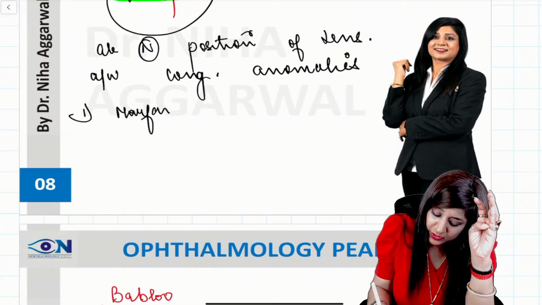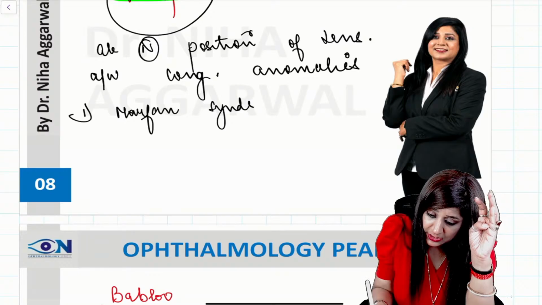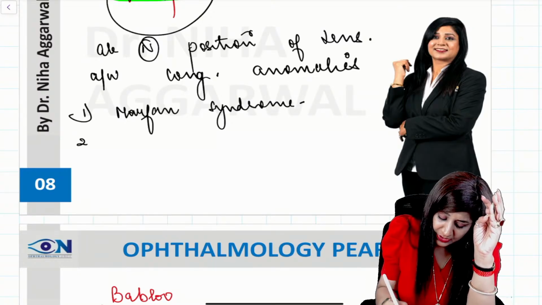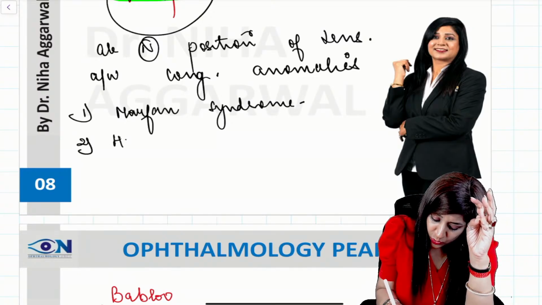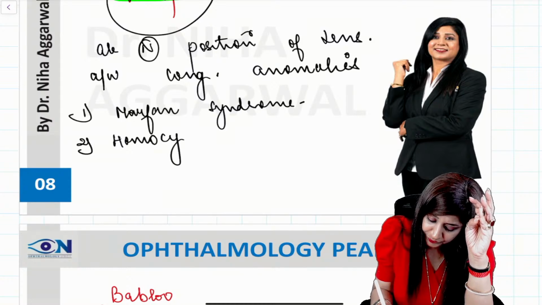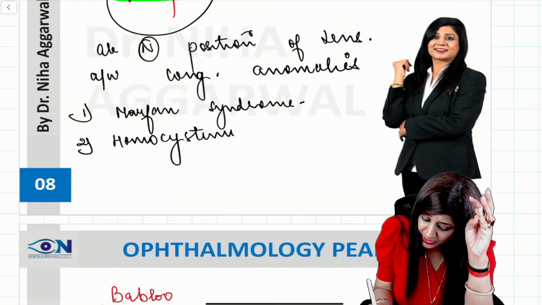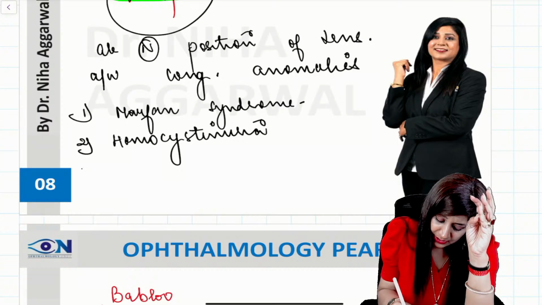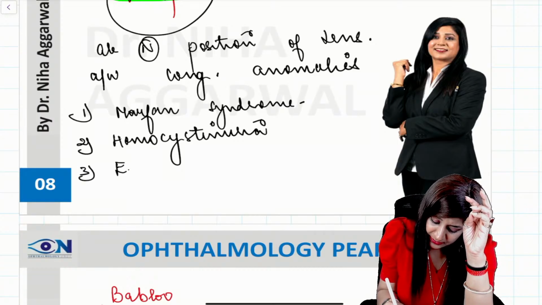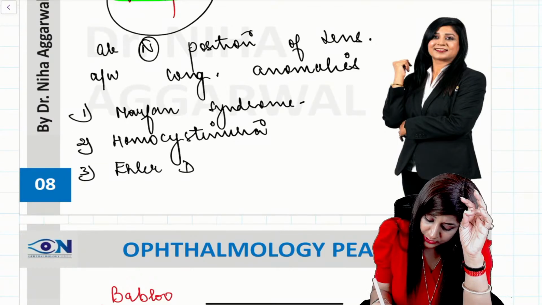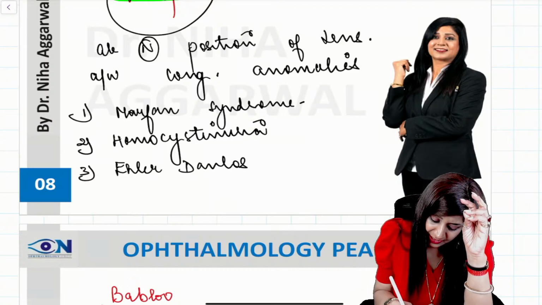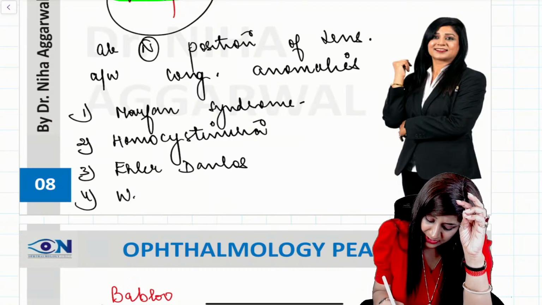Can you tell me what is the type of subluxation in Marfan syndrome, type of subluxation in homocystinuria, type of subluxation in the Ehlers-Danlos syndrome, and type of subluxation in the Weill-Marchesani?